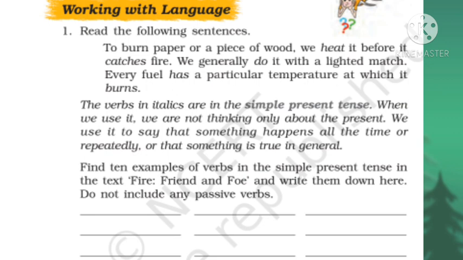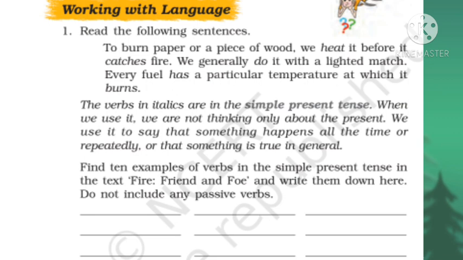The verbs in italics are in the simple present tense. Which are the verbs given in italics here? Heat, catches, do, has and burns. So these are in the simple present tense. When we use it, we are not thinking only about the present. We use it to say that something happens all the time or repeatedly, or that something is true in general.